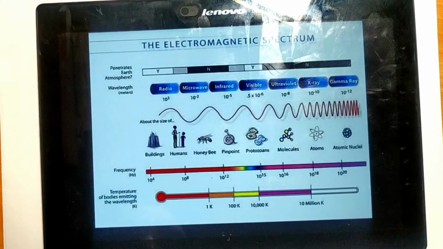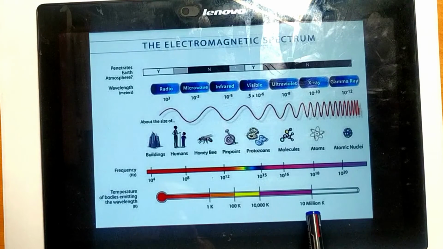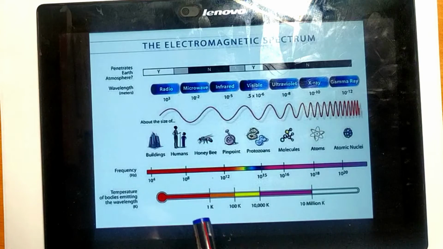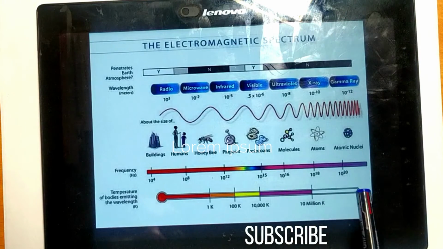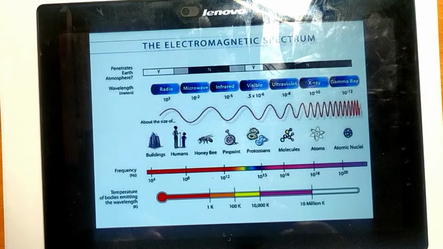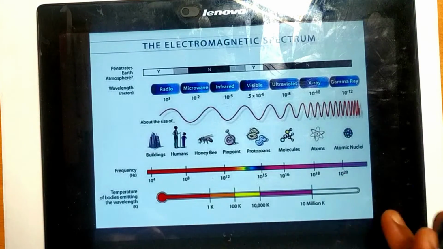Okay. The other important point I would like to mention is the temperature of the body emitting the wavelength. From radio waves to gamma rays, the temperature keeps on increasing. Let us suppose microwaves have 1 K, and it goes up to 10 million K, which means the temperature in different waveforms is also different, right? So different waveforms have different properties or characteristics, so we must use different media to carry all these signals. One medium is not suitable for all.